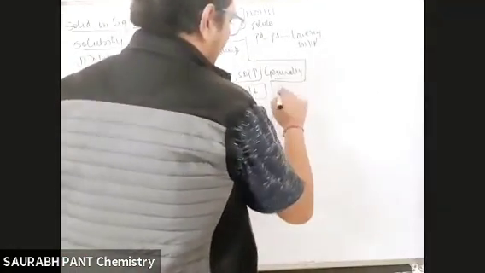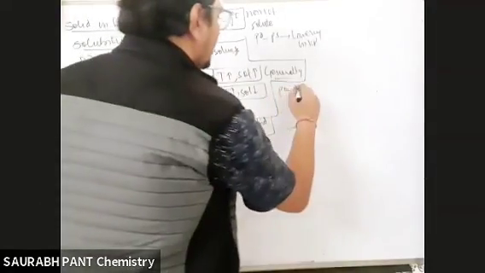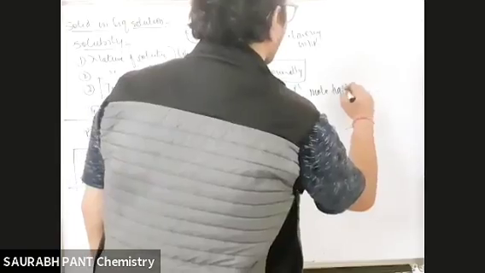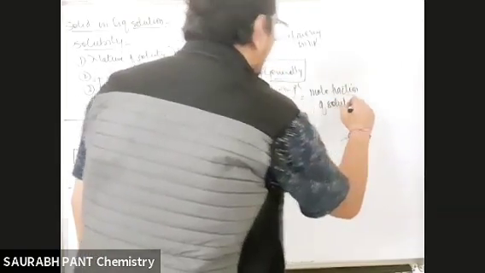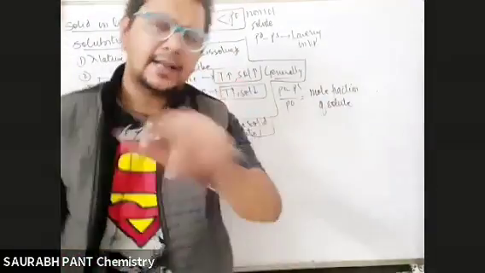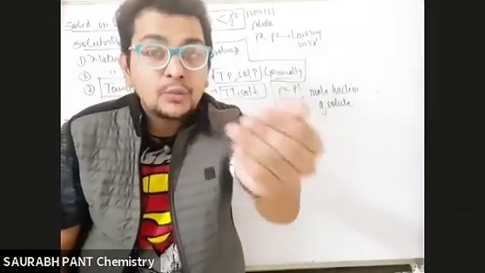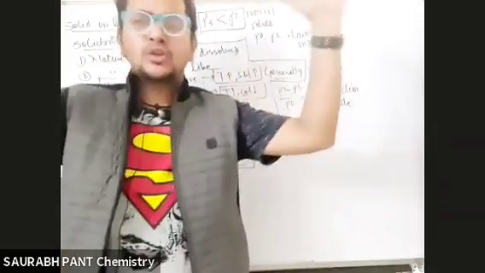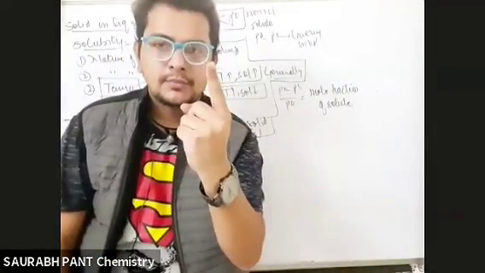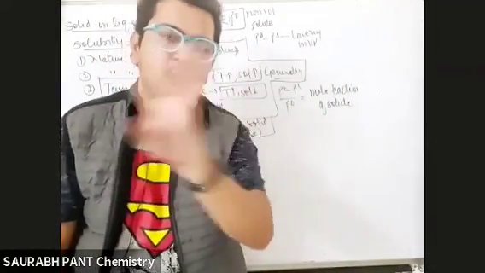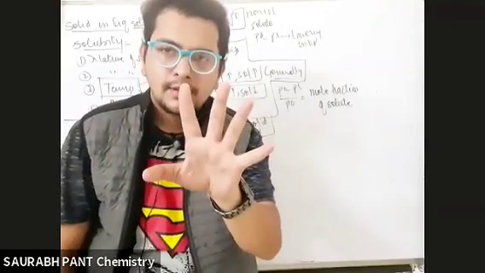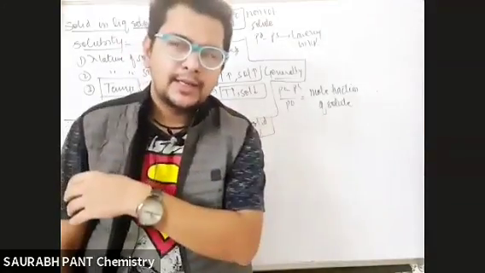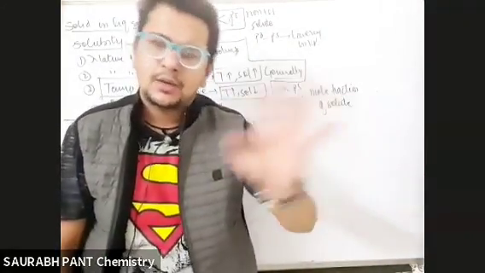Now, do you understand that P naught minus PS by P naught is nothing but the mole fraction of solute only? So if I ask you to find RLVP, I'm actually asking you the mole fraction. See this simple question, and people get confused. Sir, how can I find it? 1 mole of solute urea is added to 3 moles of benzene. Find the RLVP. Pure vapor pressure of benzene is 600 torr, temperature 298 Kelvin, pressure maintained constant, and so on.